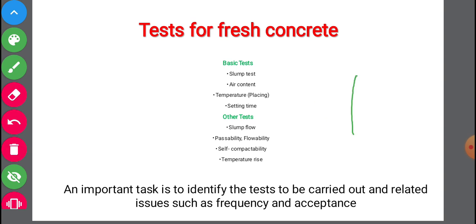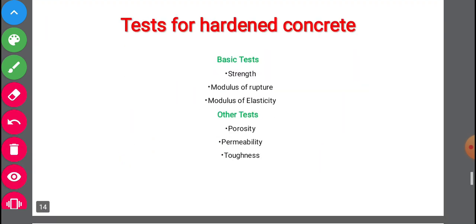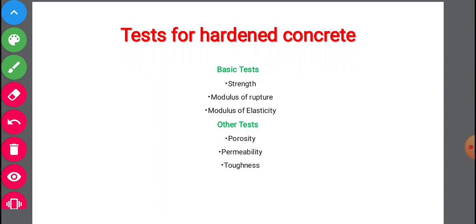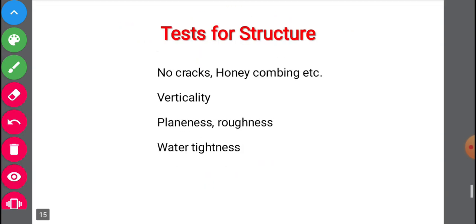Next we have tests for hardened concrete. Here also we have some basic tests and some other tests. In the basic tests we have strength test, modulus of flexure, modulus of elasticity. Then we have porosity, permeability and toughness. So these are the tests for hardened concrete. Then we have tests for the structure also, like cracks and honeycombing, etc.